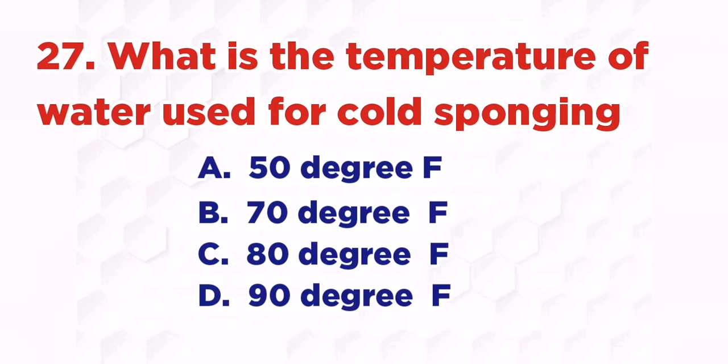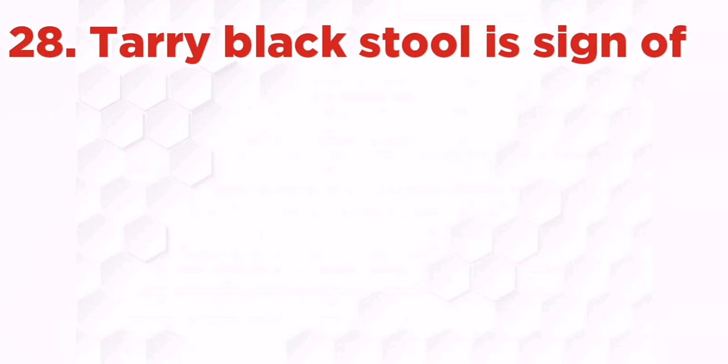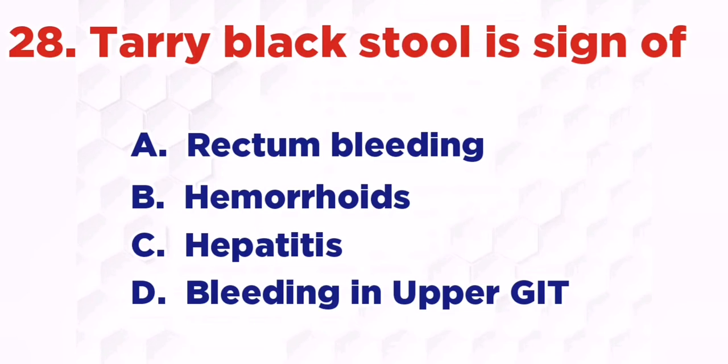What is the temperature of water used for cold sponging? A. 50 degree Fahrenheit, B. 70 degree Fahrenheit, C. 80 degree Fahrenheit, D. 90 degree Fahrenheit. The right answer is B. 70 degree Fahrenheit. Tarry black stool is a sign of: A. Rectum bleeding, B. Hemorrhoids, C. Hepatitis, D. Bleeding in upper GIT. The right answer is D.